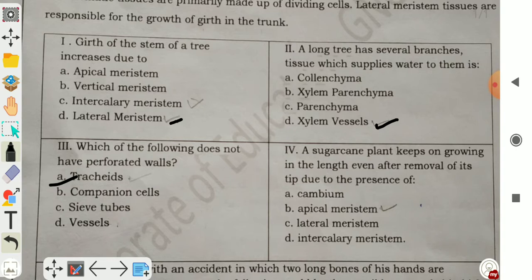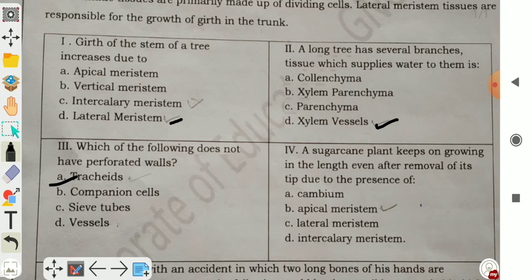Question number 4. A sugarcane plant keeps on growing in length even after removal of its tip, due to the presence of: so a sugarcane plant keeps on growing in length even after removal of its tip.